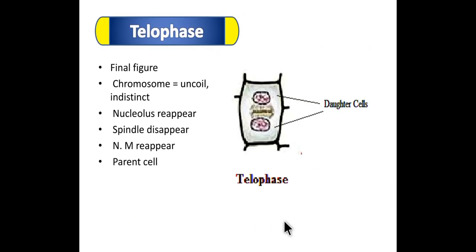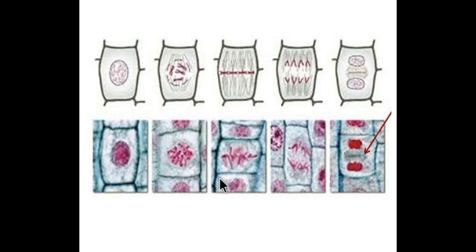Next phase or stage is telophase. In Greek it is called the final figure. The chromosomes become uncoiled and indistinct. The nucleolus again reappears, spindle fiber disappears, cell plate formation takes place. That's why a single cell is divided into two cells, and two cell formation takes place.